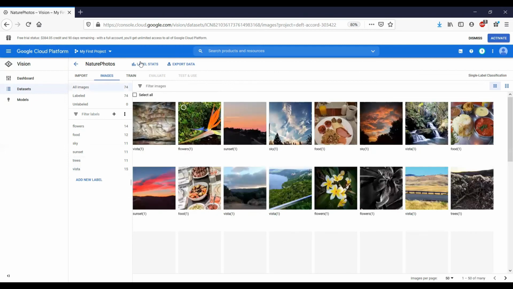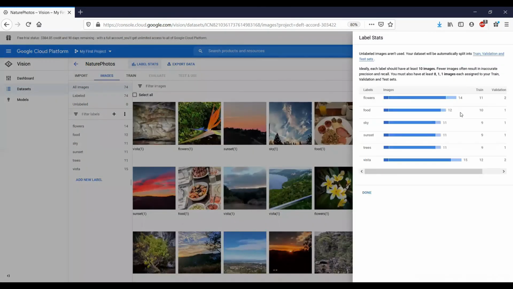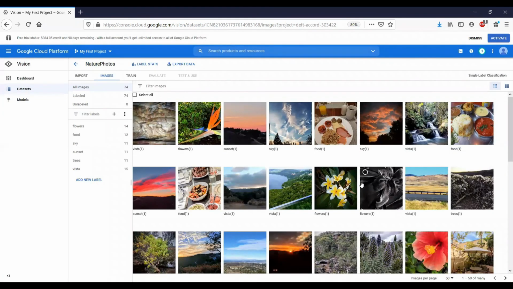You can go ahead and view the label stats, and that will show you for each label how many images are present and how many are being used for training, validation and test. So again, it tells us that there should be at least 10 images for each label, and 8 are being used for training, 1 will be used for validation, and 1 will be used for test. If we have fewer than those images, we can get pretty inaccurate results. Now we have already seen the importance of training data. The more we have, the better it is for our models. So now this completes the data loading stage.